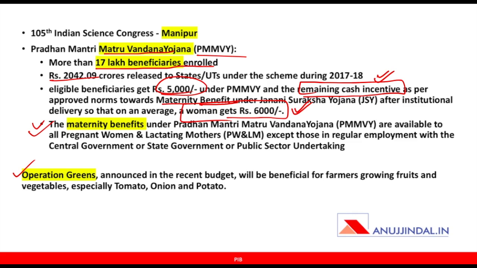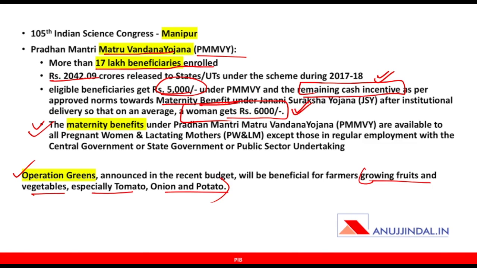Operation Greens, this has been discussed in the budget video also, and therefore you can refer to that video in order to know in detail about Operation Greens. It will be beneficial specifically for horticulture and vegetables, that is fruits, vegetables, tomato, onion and potato. So the entire horticulture industry is targeted through Operation Greens.